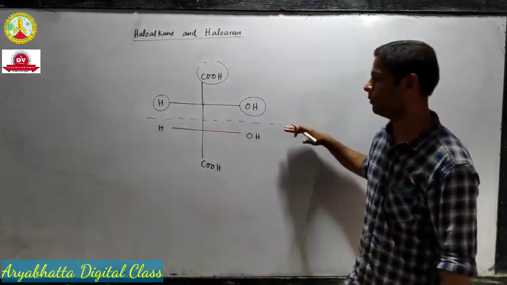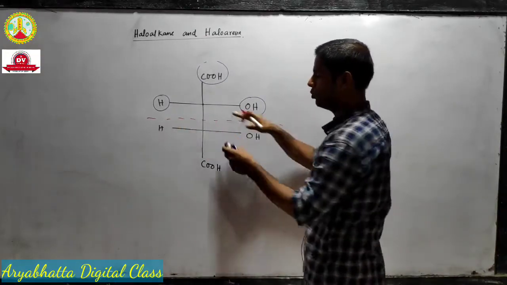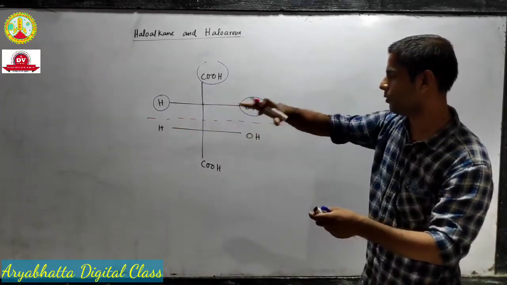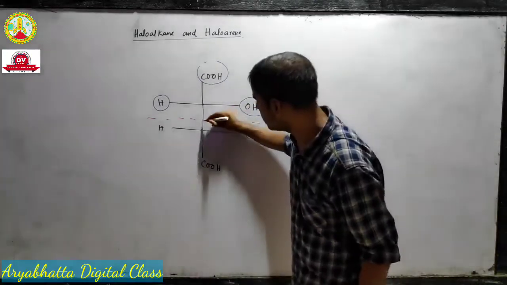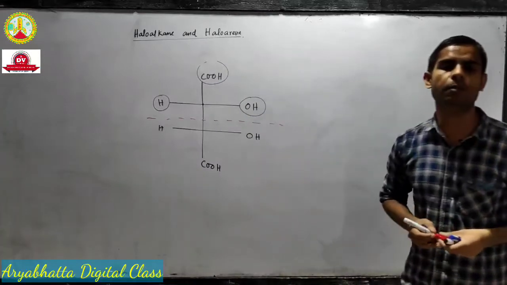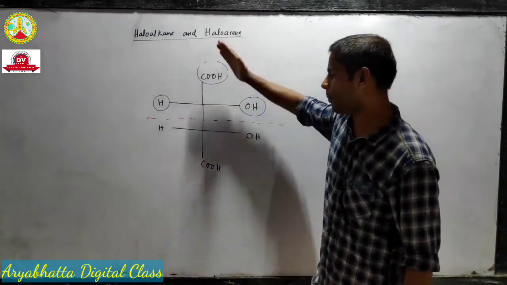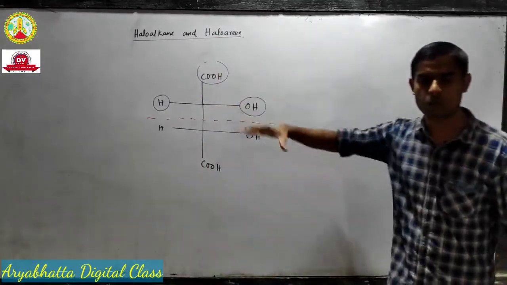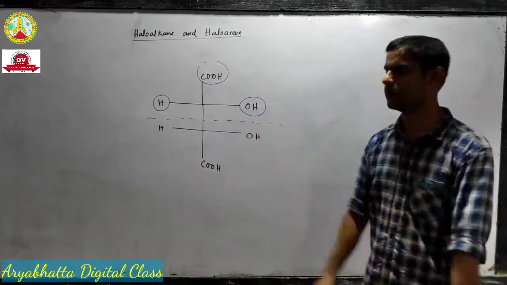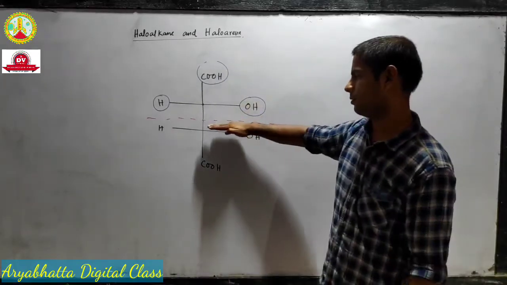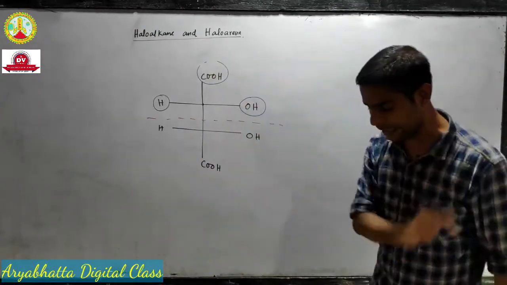So the plane going through this line will be called the plane of symmetry, or if I consider this point, it will be called the point of symmetry. If I cut through this plane, the upper and lower halves of this molecule are exactly the same, superimposable on each other. And since there is a plane of symmetry, this molecule is optically inactive.